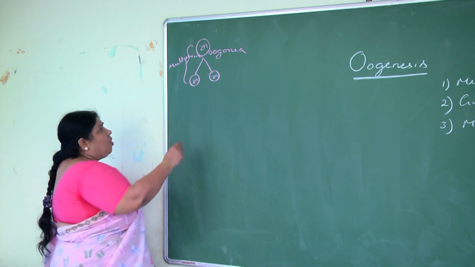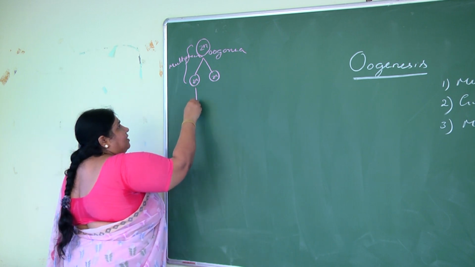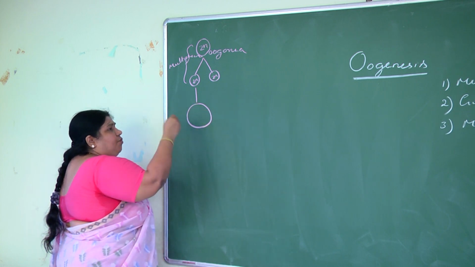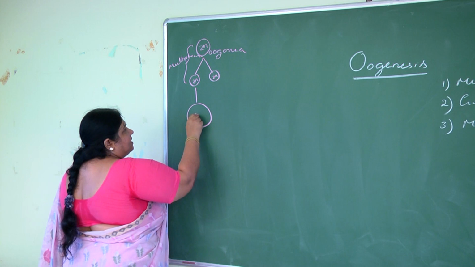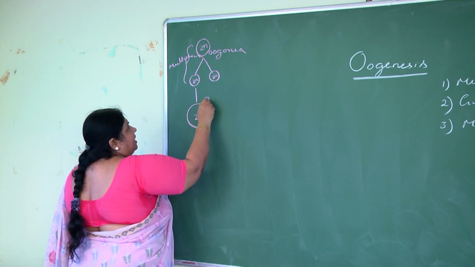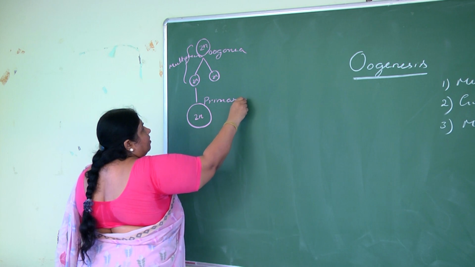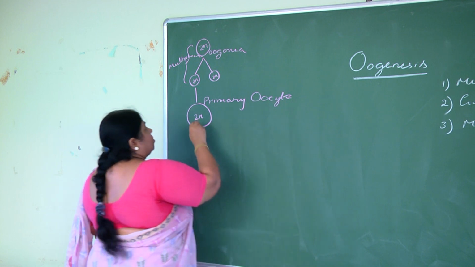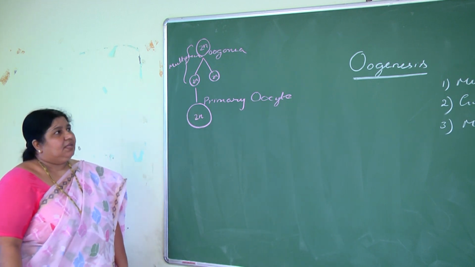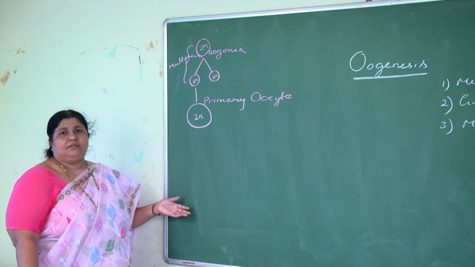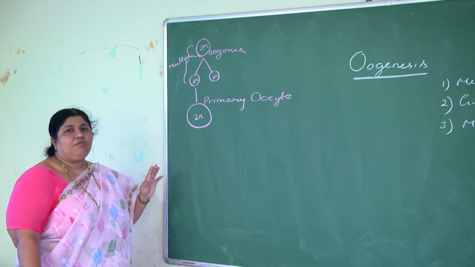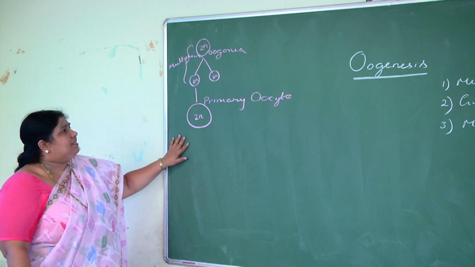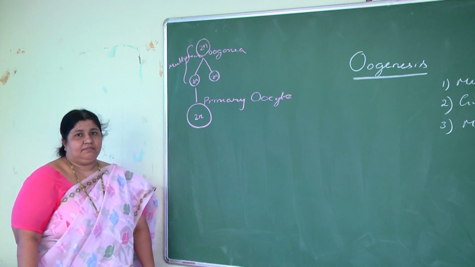Now the second phase is called the growth phase, where the oogonia increase in size. A few oogonia grow in size and are called primary oocytes, which are also diploid cells. The growth phase also completes in the fetal ovary only. In the growth phase, some of the oogonia grow in size, forming primary oocytes.